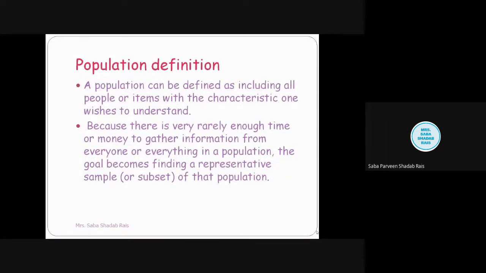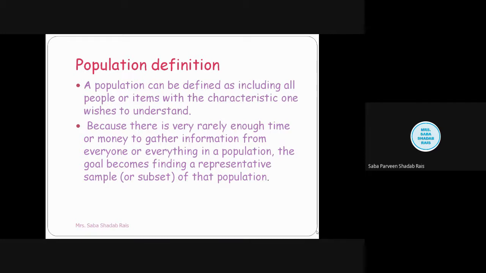So it will take a very large time to study the whole population, or when we do any type of research and study a particular population, it will take expenses. So it is going to be very expensive to study the whole population, or to get the information of everyone and everything in the population.